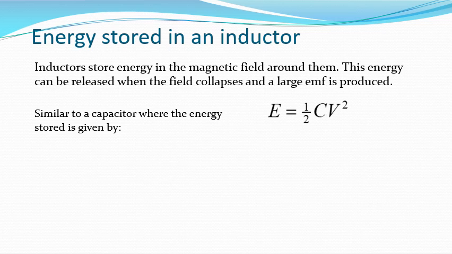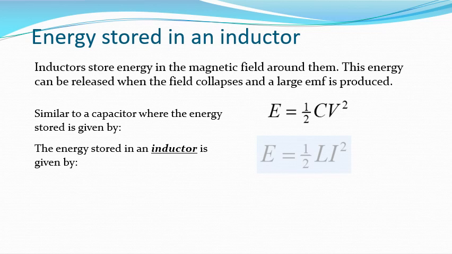So in a similar way to energy stored in a capacitor, where the energy is half times the capacitance times the voltage or potential difference squared, the energy stored in an inductor is half times the inductance in henries times the current squared.